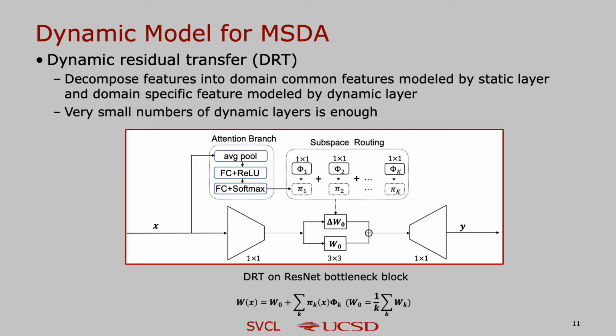In order to implement a dynamic model for the multi-source domain adaptation task, a novel model named dynamic residue transfer, or DRT for short, is proposed in this paper. The model is composed of a static layer W0 that learns the domain common features and a dynamic residue delta W0 to represent domain-specific features. The dynamic residue is composed of several kernels weighted by the dynamic coefficients pi that are predicted based on different inputs. I hope domain alignment can be achieved by mapping samples to the common space with different coefficients.